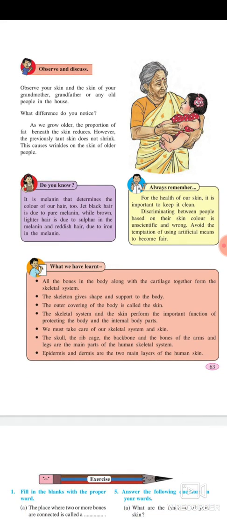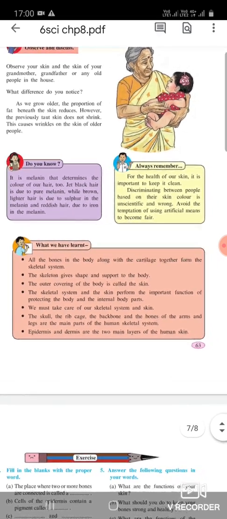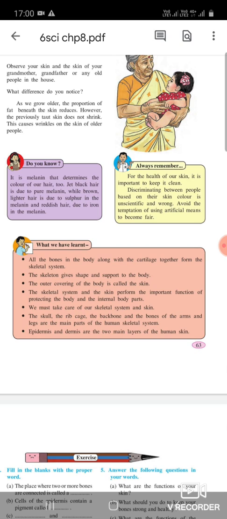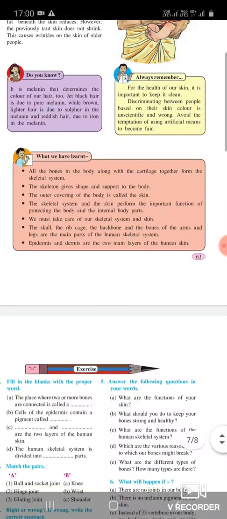Do you know it is melanin that determines the color of our hair too? Jet black hair is due to pure melanin, while lighter brown hair is due to sulfur in the melanin, and reddish hair is due to iron in melanin. Always remember, for the health of our skin, it is important to keep it clean. Discriminating between people based on their skin color is unscientific and wrong. Avoid the temptation of using artificial means to become fair.